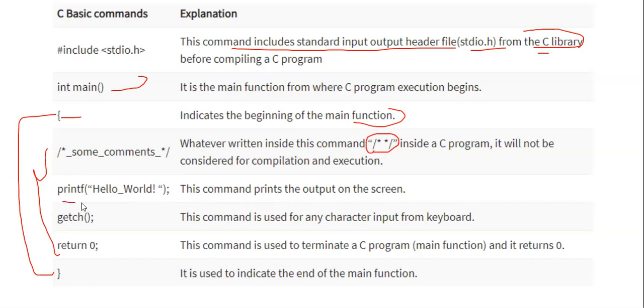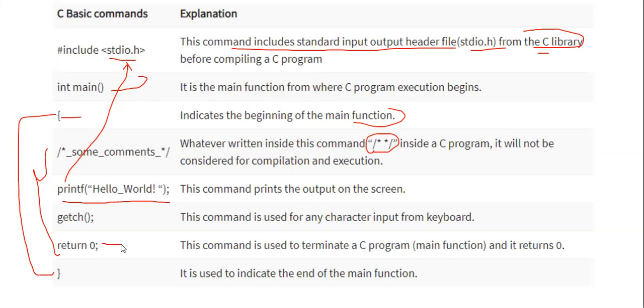After that, printf: we have declared stdio.h, which we use for input and output. Inside it, the printf implementation and everything related is available in stdio.h. And the getch command is used for reading a character input. Whatever we get from the input is related to that. We'll go through each of these concepts in more detail in upcoming videos.